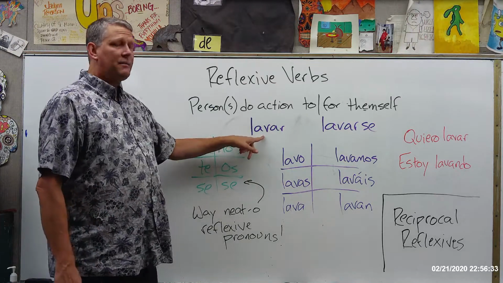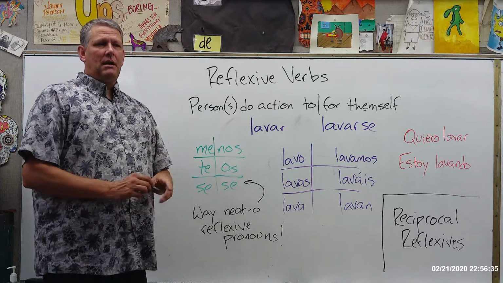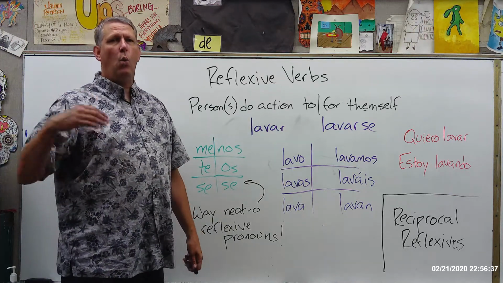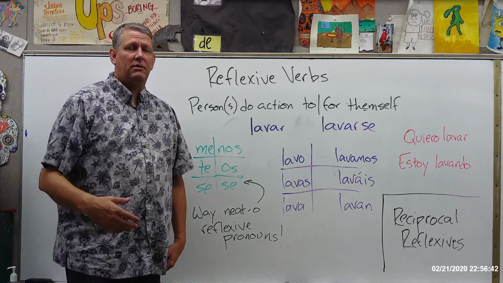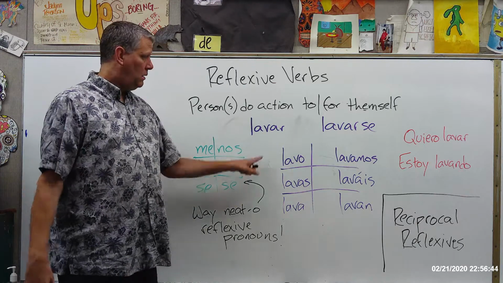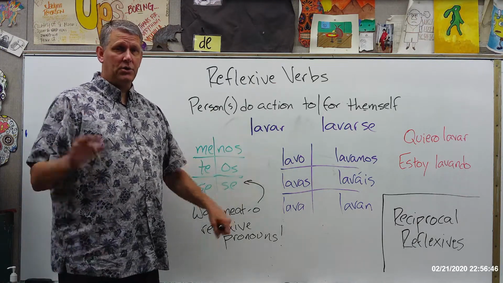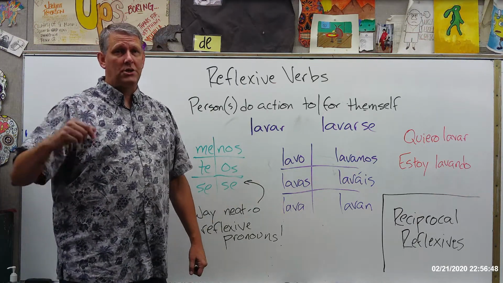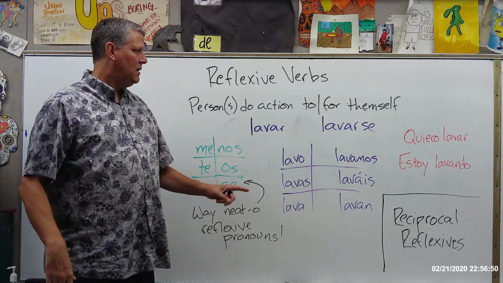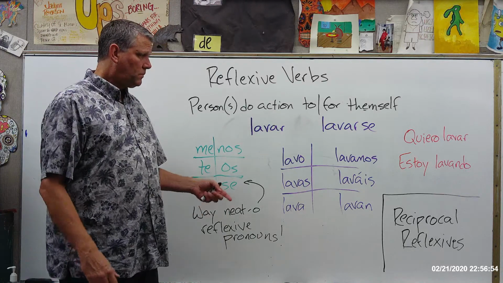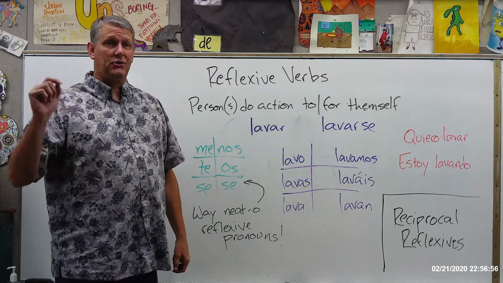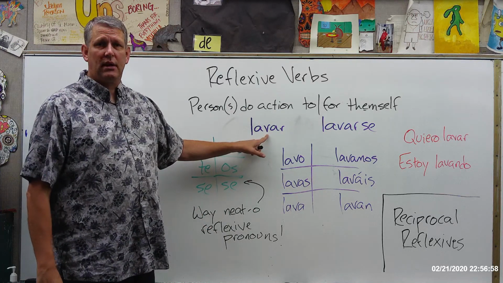So the verb lavar, if I just say lavar, I'm talking about somebody or something washing somebody or something else. So for example, if you go and wash your dog, that's lavar. Because you're doing the washing, but who's getting washed? The dog. So it's not reflexive. Same thing if I were to wash my car, which I probably need to do. I'm the one doing the washing, but the truck is getting washed. So that's just straight up lavar.